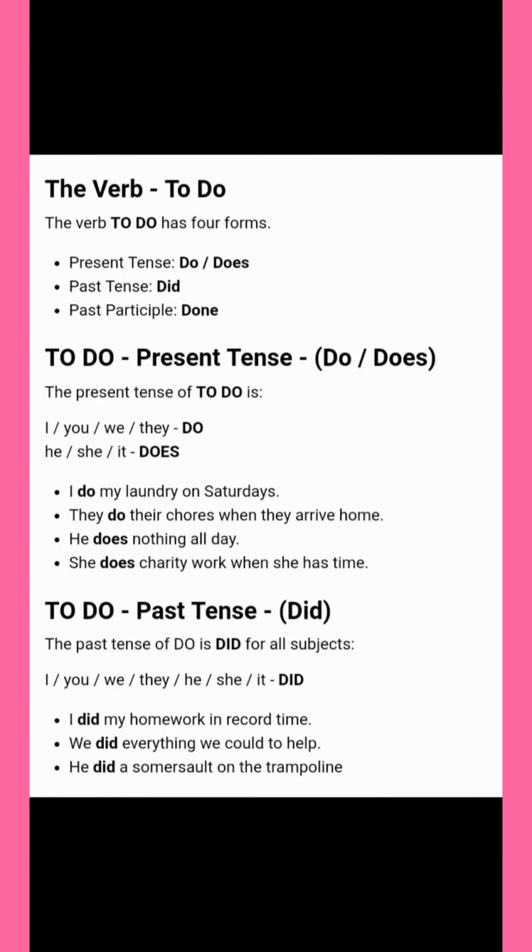The verb to do has four forms. Present tense, do or does; past tense, did; past participle, done. To do in present tense, do or does. Do is used with I, you, we, they, that is first person, second person and third person plural. And does is used with the third person singular, that is she, he or it. Okay? Or we can write the names in singular.